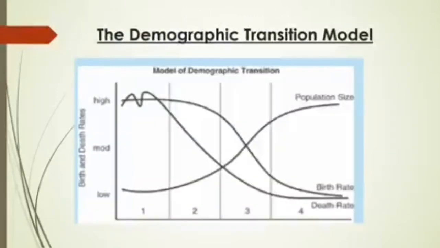This is the demographic transition model. Demographic means the population changes model. Okay, a population changes model of Pakistan, from the time period of 1905 till 2020 is expected as well. Okay, the demographic transition model is divided into 4 stages.